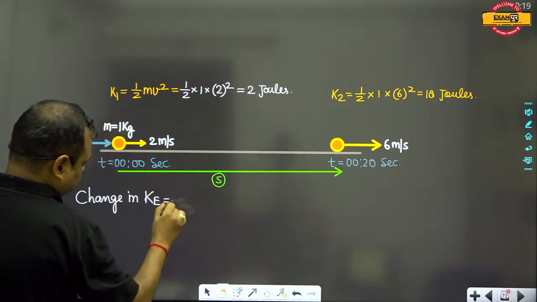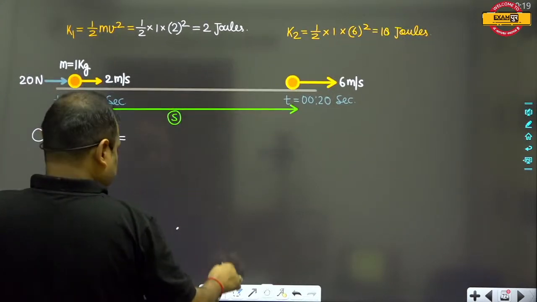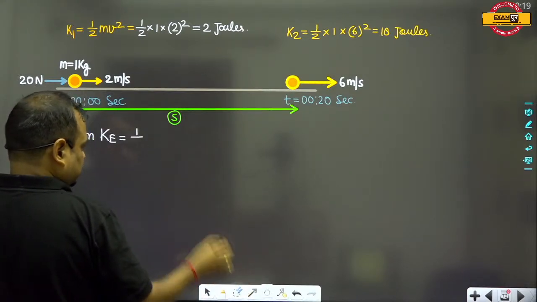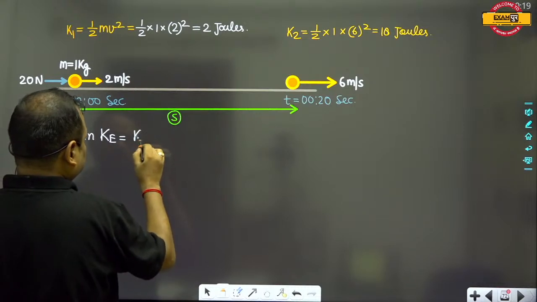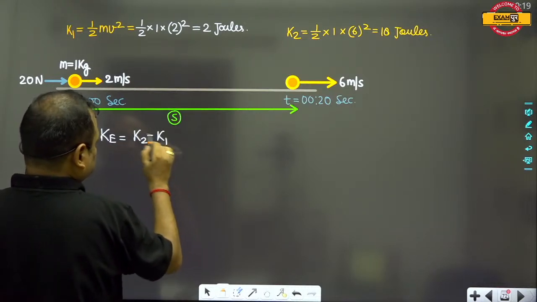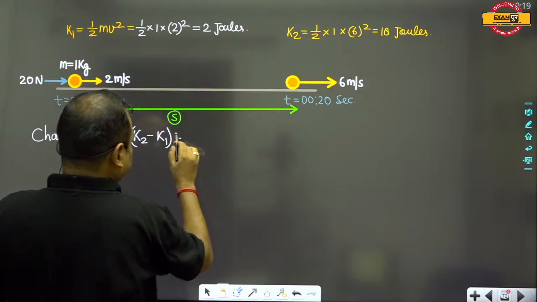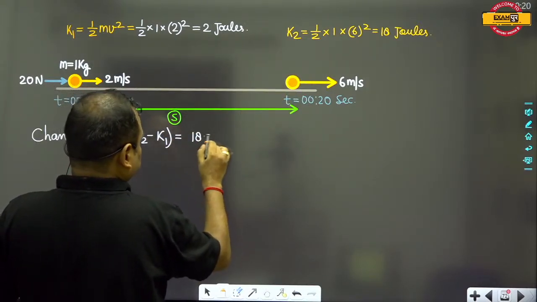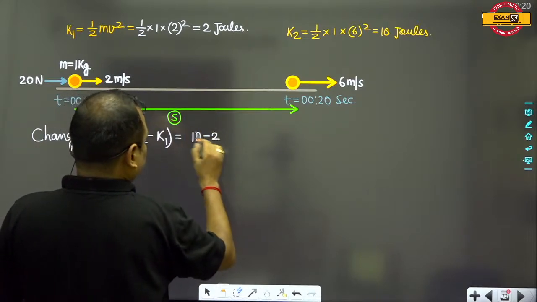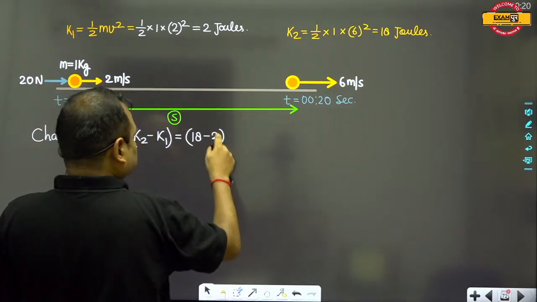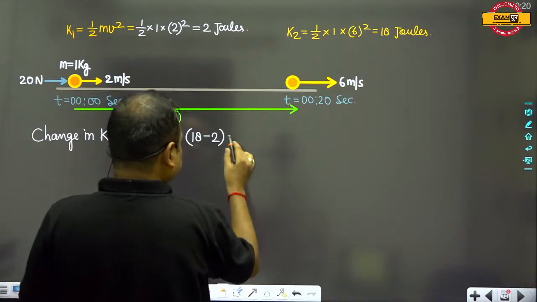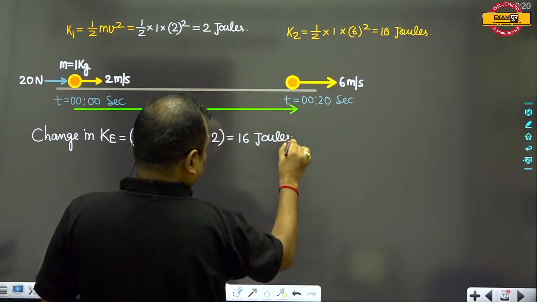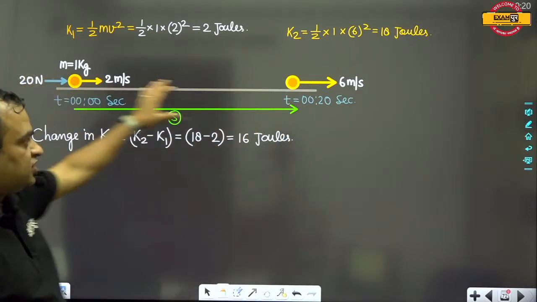Change in kinetic energy will be equal to K2 minus K1. K2 means 18 joules, so 18 minus 2, and this will be equal to 16 joules. So this is the increase in kinetic energy.